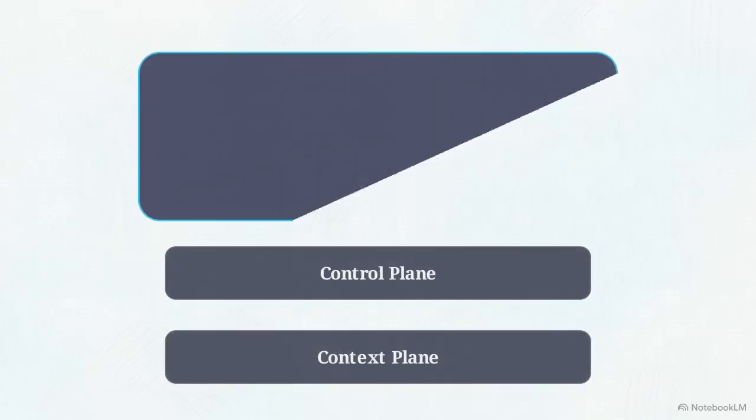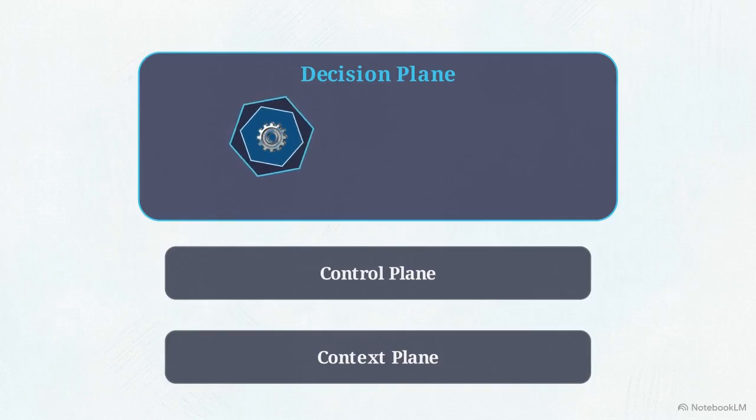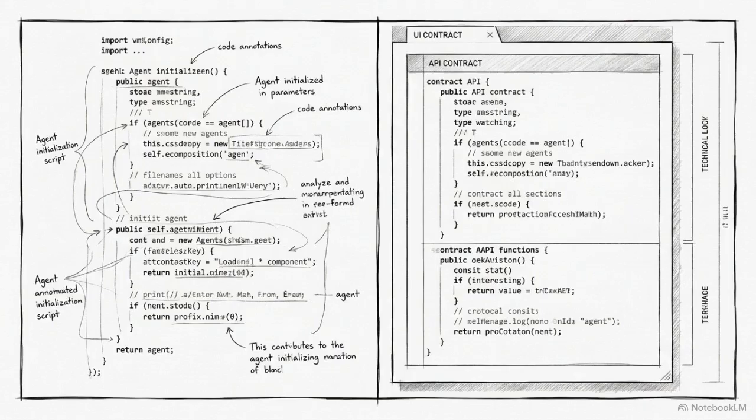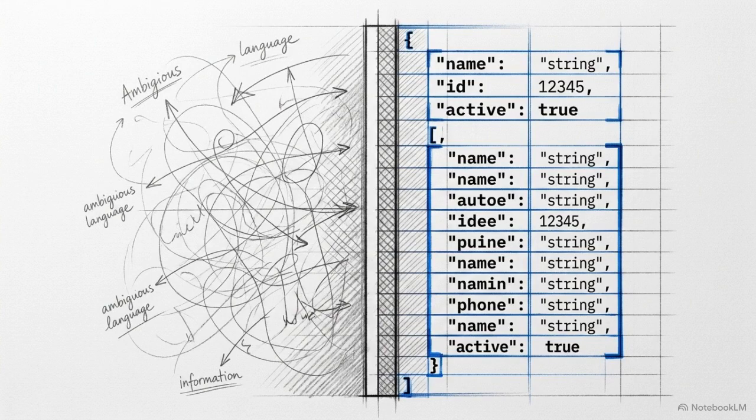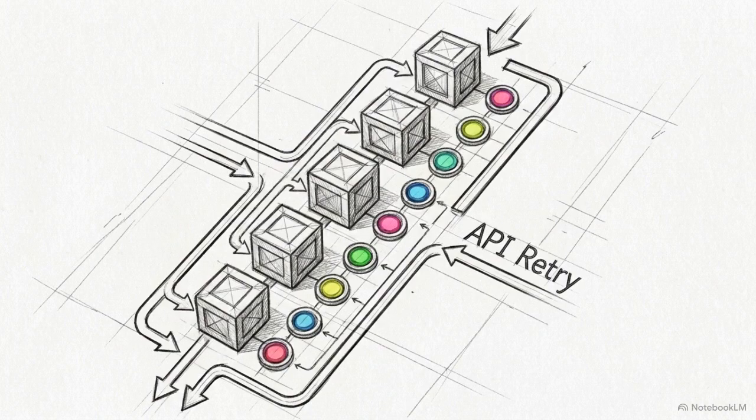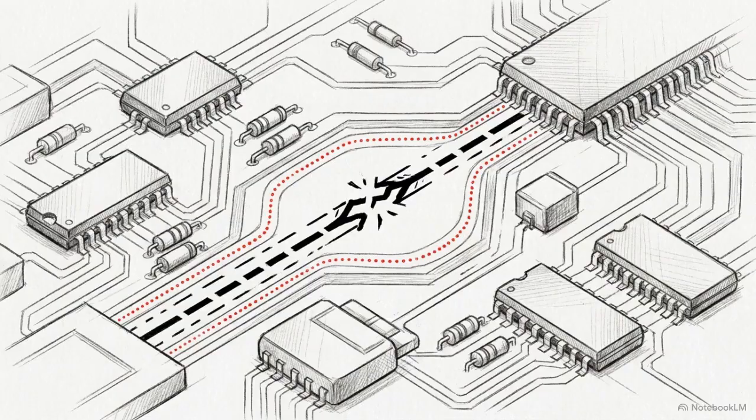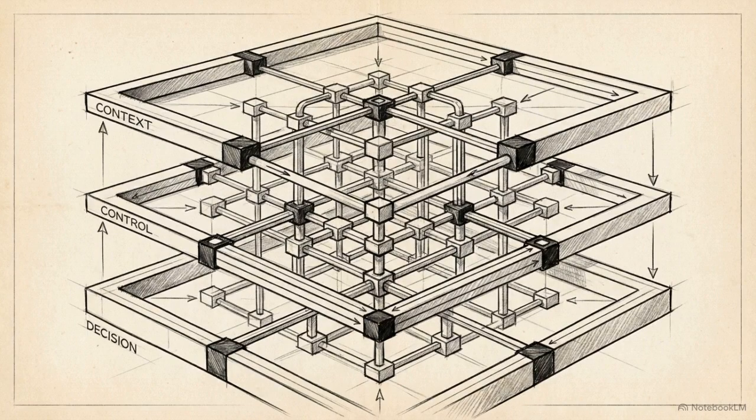The final layer is the decision plane. It records the full lineage of the interaction, capturing the exact context, the policies evaluated, and the authority verified into an immutable decision trace. Within this system, natural language is replaced by rigid typed schemas for agent-to-agent communication and tool use. This prevents the model from hallucinating capabilities it doesn't have. To integrate safely, tools are designed to be idempotent, meaning they can be retried without unintended side effects, and they return context-rich errors that explain to the agent how to fix a failed step. These 3 planes together replace the unpredictability of prompt-based instructions with a structural framework that makes non-compliance architecturally difficult.